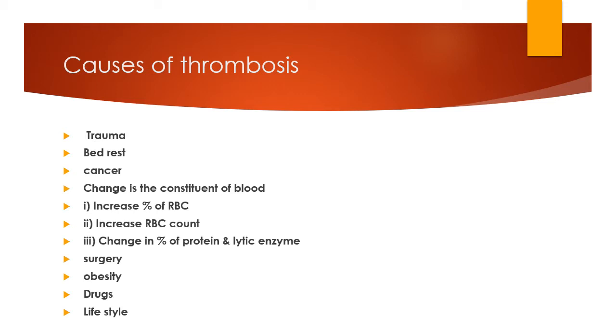Then another one is bed rest. But why is bed rest a cause? Because the velocity of blood flow decreases and it produces stasis, and due to stasis the axial arrangement of the blood cells is disturbed and platelets migrate from their original position toward the endothelium, and they may come in contact with the wettable endothelium and start the formation of thrombus. Velocity of blood flow decreases during the bed rest.